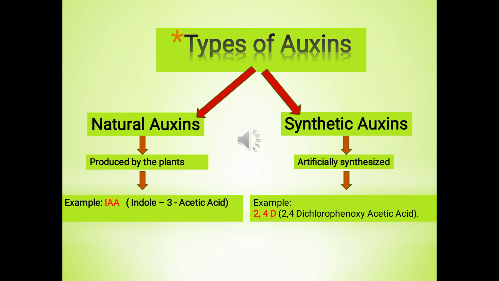Types of auxins. Auxins are of two types, natural auxins and synthetic auxins. Natural auxins are produced by the plants. Example: IAA, that is indole-3-acetic acid, whereas synthetic auxins are the auxins that are artificially prepared. Example: 2,4-D, 2,4-dichlorophenoxyacetic acid.